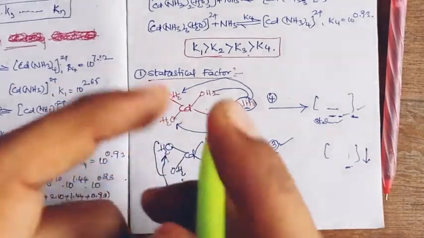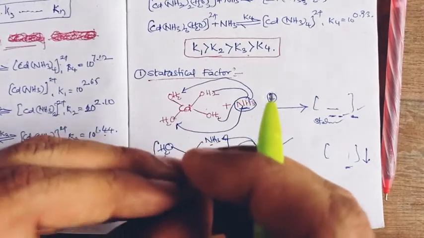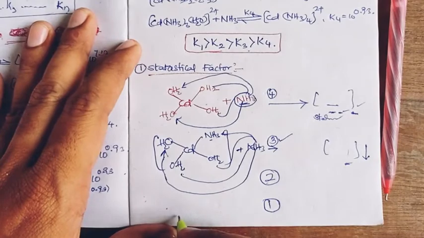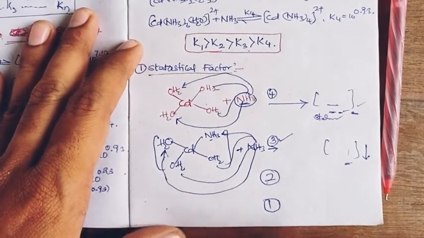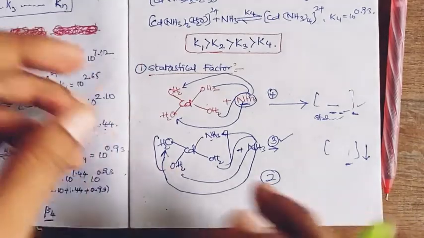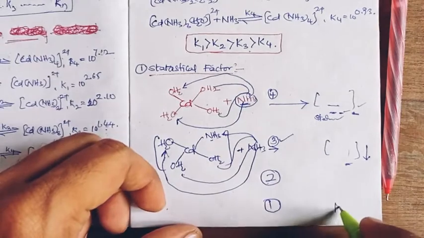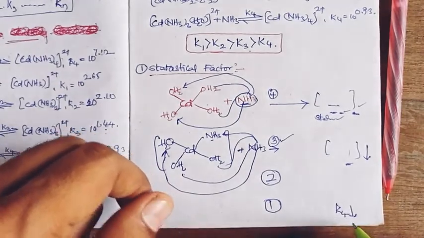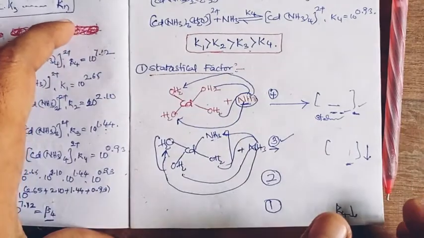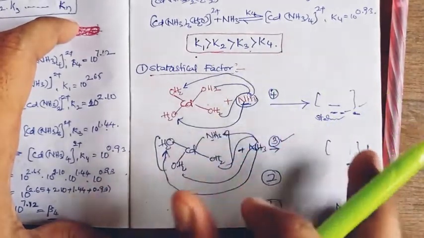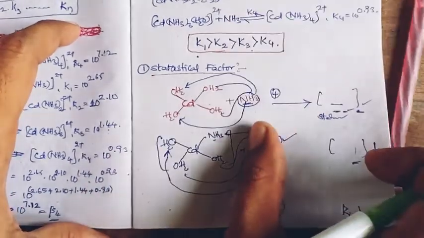In the last step there is only one chance, the choices are already gone, and it has no choices to replace the amine. There is only one choice for the replacement. So the complexation will take a certain time, and it is reflected in the decrease of the stepwise stability constant value of K4, right? That is how the statistical factor says that K1 is greater than K2, K2 is greater than K3, K3 is greater than K4, right? So coming to the next factor,